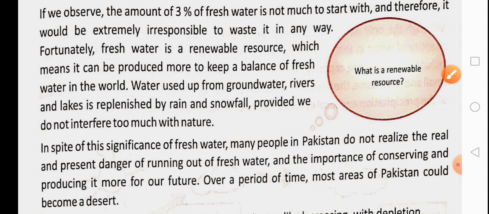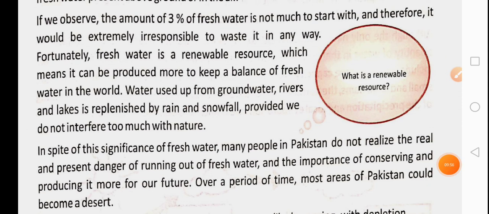And then there are certain things that are non-renewable. Non-renewable means things that we cannot use again and again. For example, if you take a piece of coal and you burn it, you cannot reuse it. Once it is burned, it is finished. Now you cannot reuse it. So the sources of energy that cannot be reused are called non-renewable.